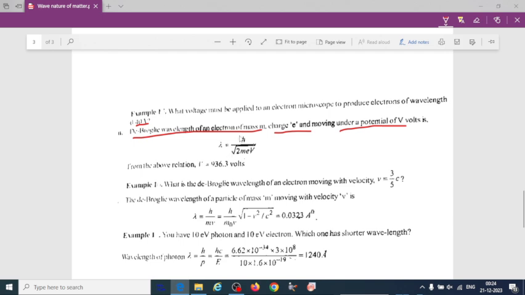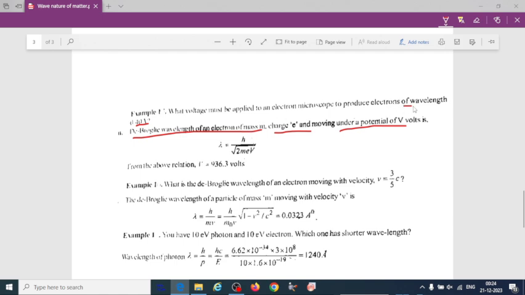So lambda is equal to what? h divided by p. p is equal to what? Mass into velocity, momentum. If we write the relation in terms of kinetic energy, then we can modify it and write h divided by root of 2m into eV.